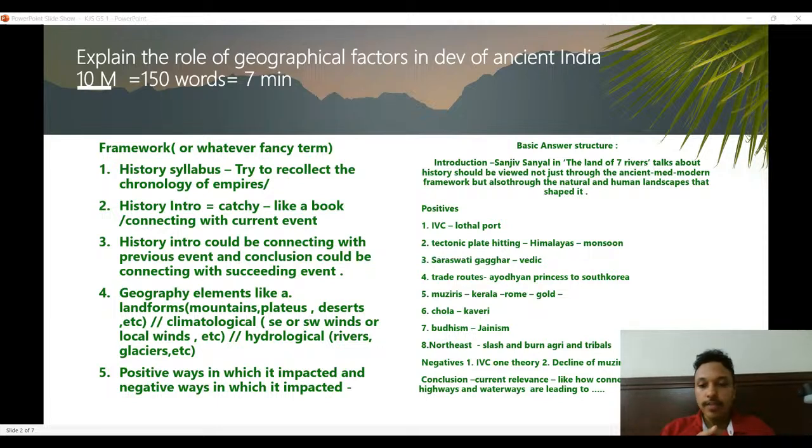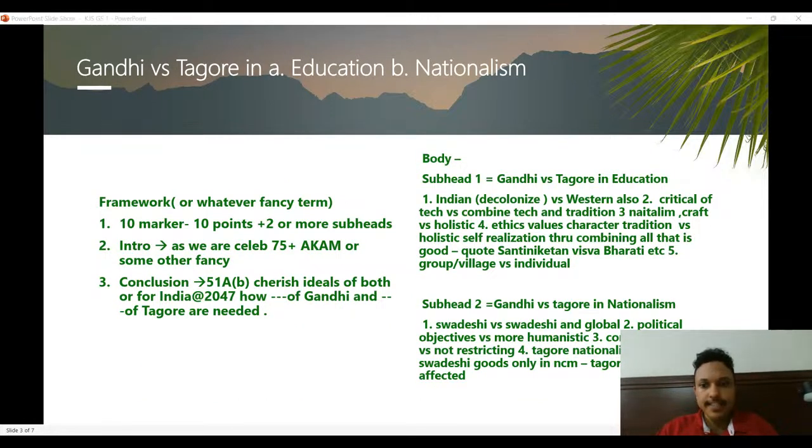And then every point in the body, if it is a 10 marker and you have 10 points, try to have an example or a fact, a stat or a quote or a committee recommendation, or quote an expert, or quote a book. Have some factual backing to substantiate every point, if not every single point, most of the points. So that's about attempting the body. And then concluding, as I said, you can connect it with a later event or a book, or how it is relevant, or connect it with something that the government of India is doing in the year that you are attempting. Okay, so we look into the next question.